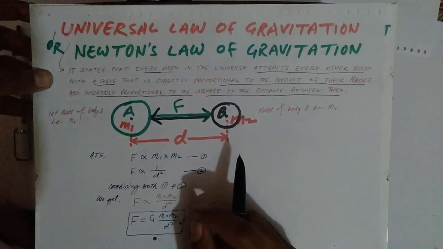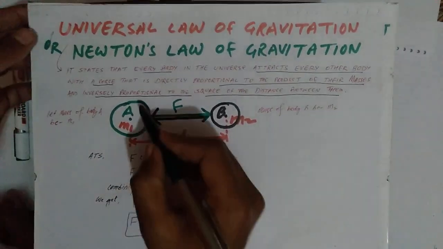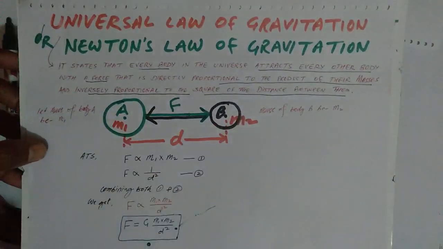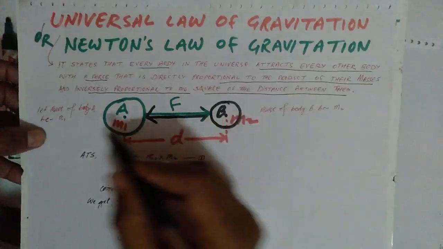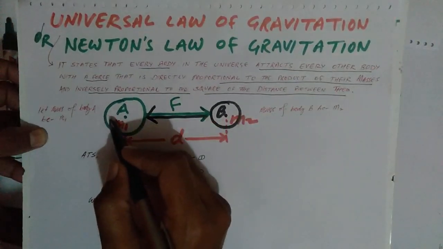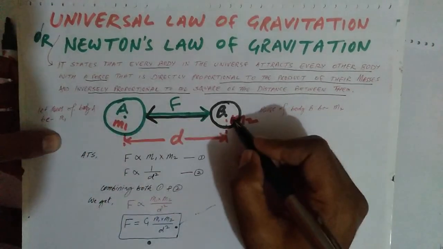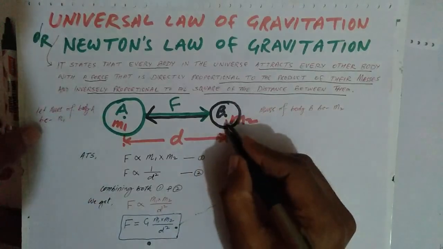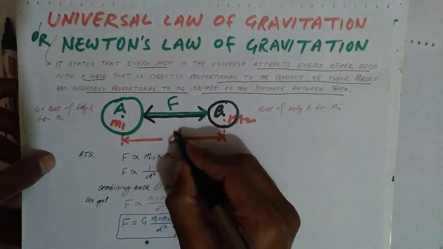Now let us understand. Suppose we have a body A and body B. Let the mass of body A be m1 and the mass of body B be m2, and the center to center distance between them is d.